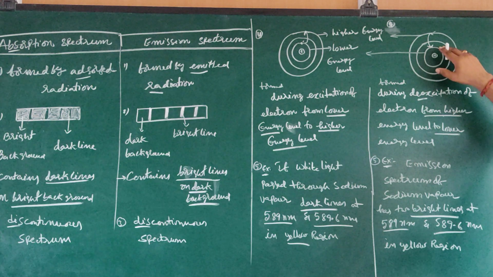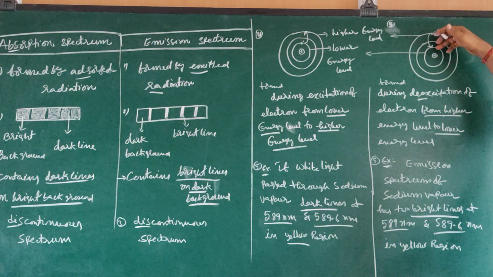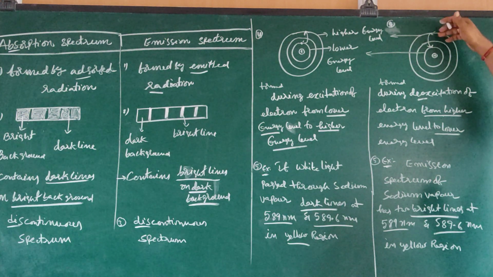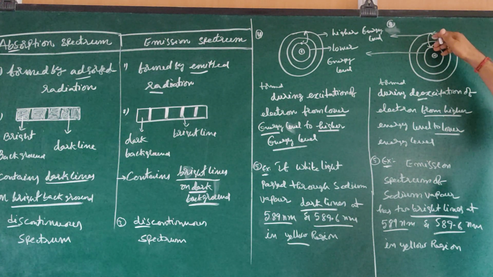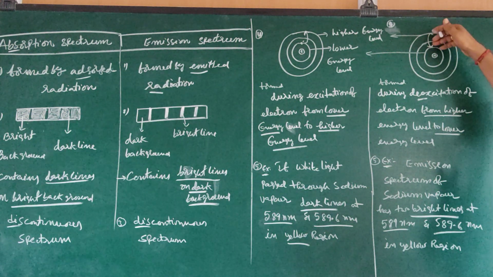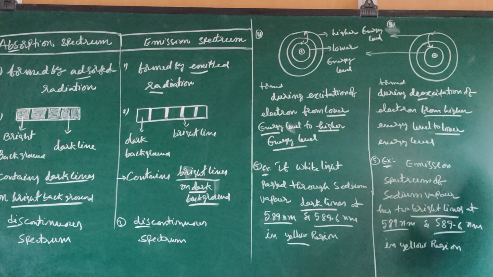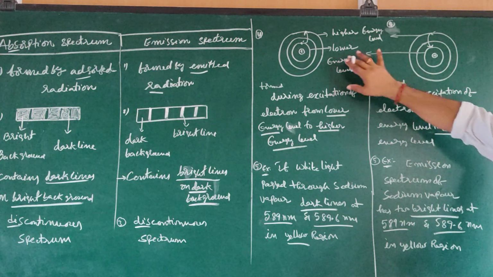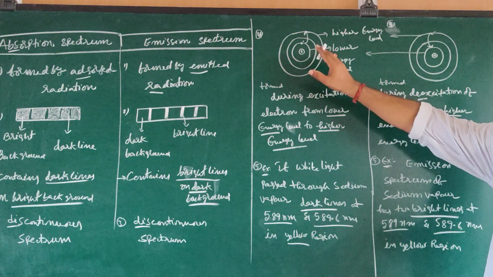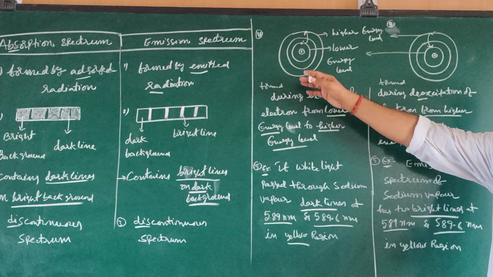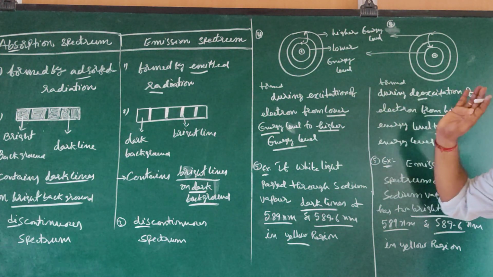Here, reverse. This is higher energy level, this is lower energy level. The electron is coming back. Electron is de-exciting. At that time, it emits radiation, and from that radiation emission spectrum is formed. Understand? So in excitation of electron from lower to higher energy level, it absorbs energy, and from that absorbed radiation absorption spectrum is formed.